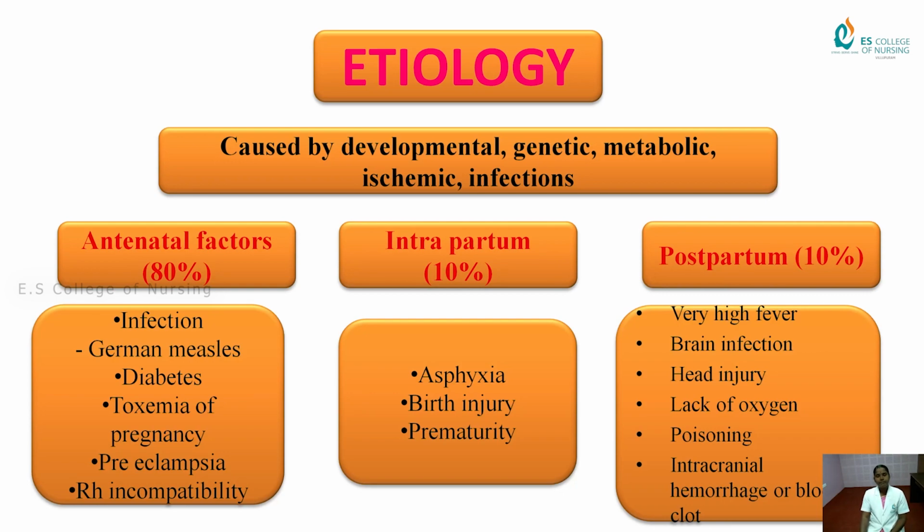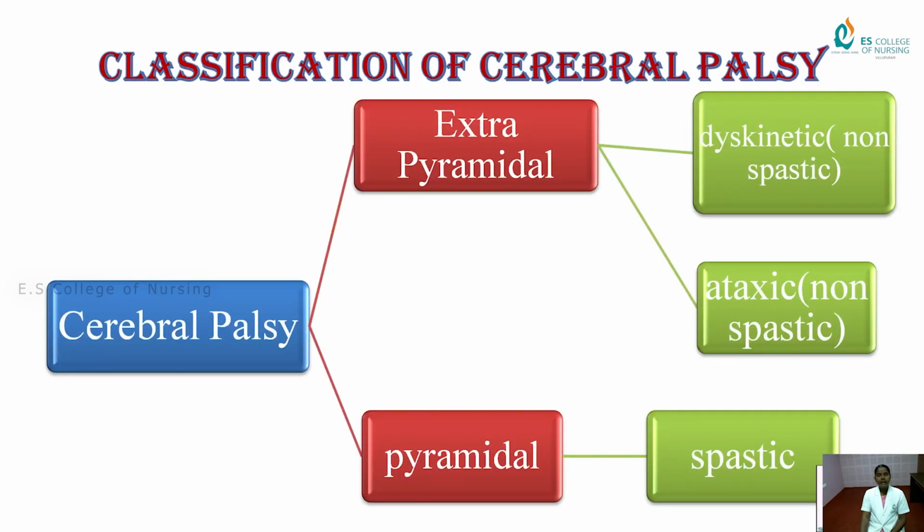These are the main causes for a baby to develop cerebral palsy. In intrapartum, asphyxia, birth injury and prematurity also lead to cerebral palsy. In postpartum, 10%: very high fever, brain infections, head injury, lack of oxygen, poisoning, intracranial hemorrhage and blood clots. Next we will move on to the classification of cerebral palsy.